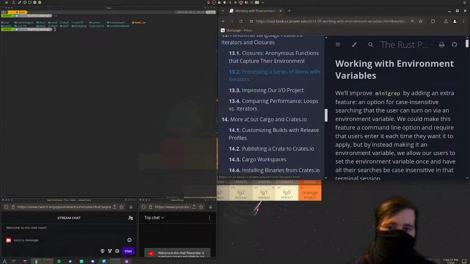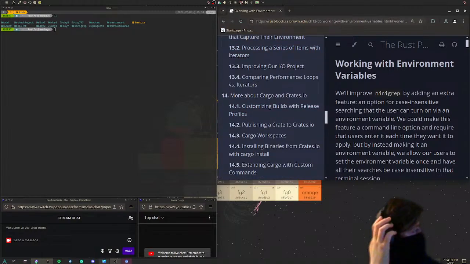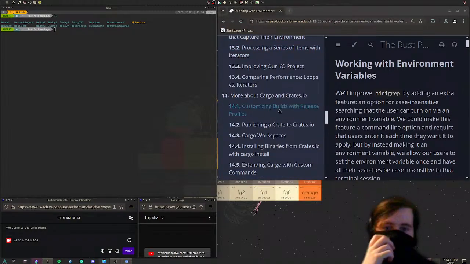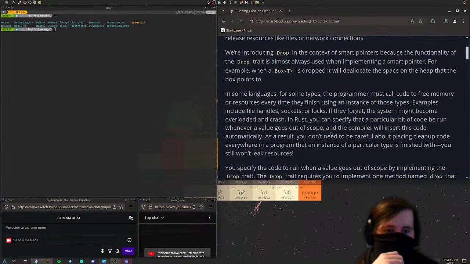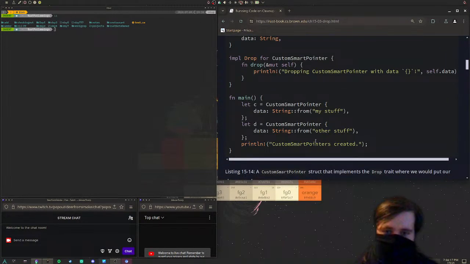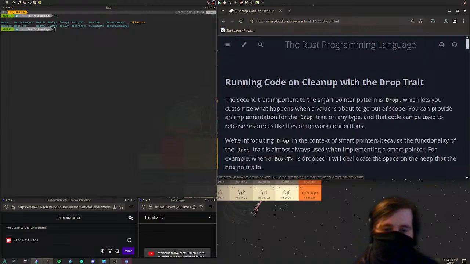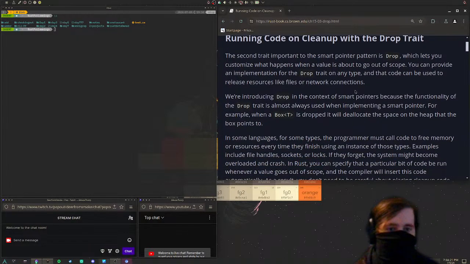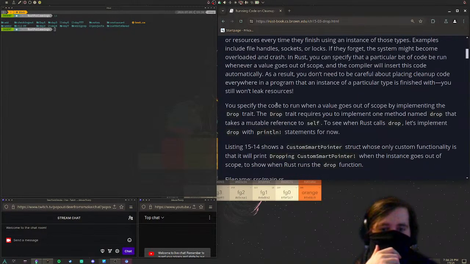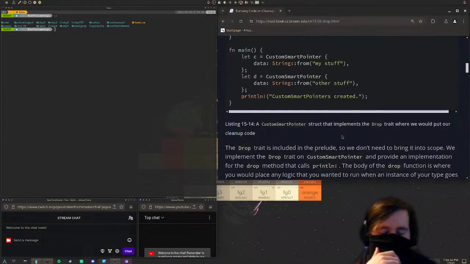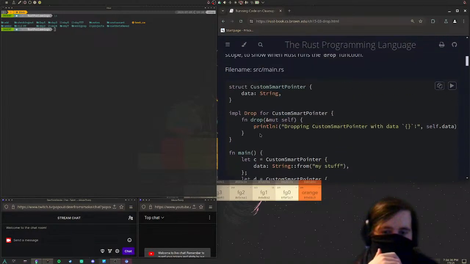Where were we? Honestly, I've kind of forgotten where I was. We were in smart pointers, I believe. Have we done this one yet? Running code on cleanup with the drop trait. Yeah, we've done this. It takes a mutable reference to self. Yep, we've done the drop trait, absolutely. A little bit of a refresher for myself.